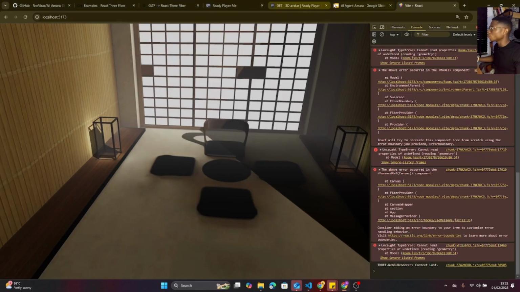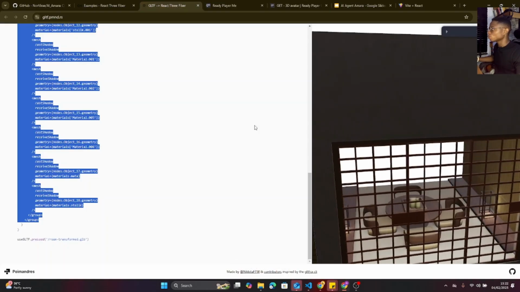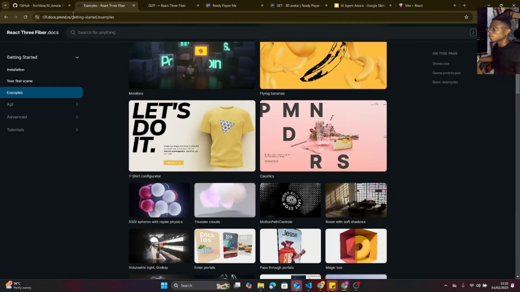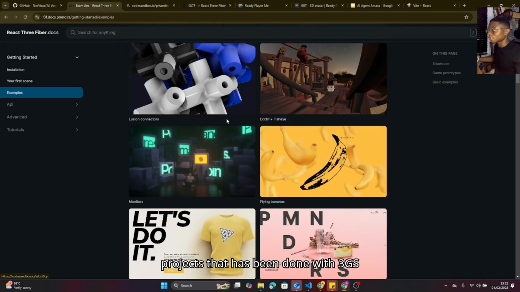When you go over to, not Ready Player Me, you go over to play.js, right? You will see a particular project, and in that project they have examples of projects that have been done with 3JS where you can actually learn from. To be honest, the best way to learn is actually exploring projects that have been deployed.